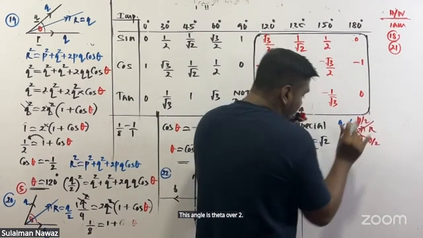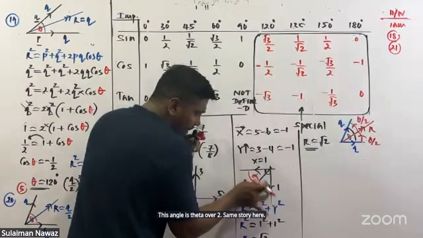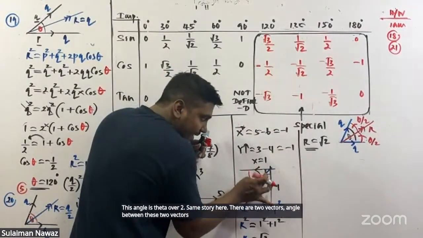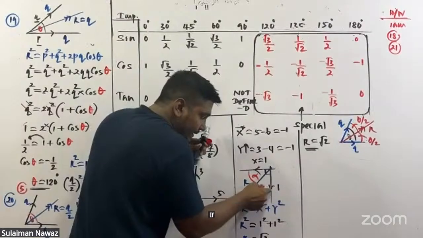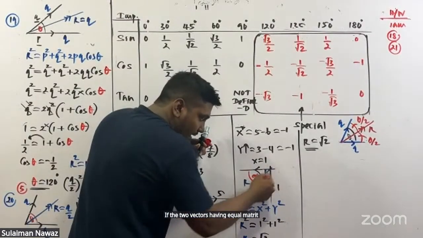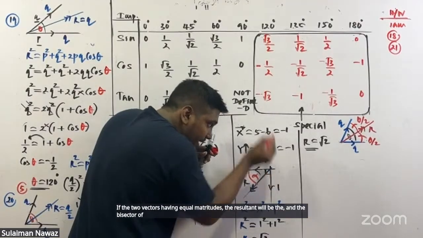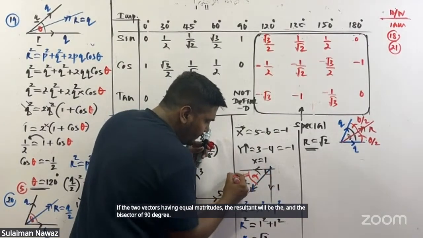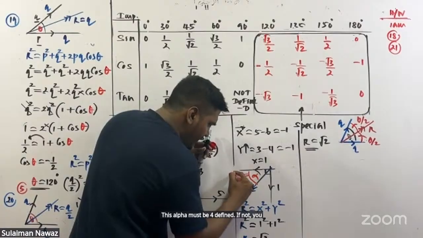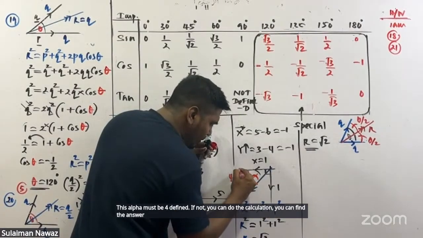The same story here. There are two vectors. The angle between these two vectors is 90 degrees. If the two vectors have equal magnitude, the resultant will be the angle bisector of 90 degrees. This alpha must be 45. If not, you can do the calculation and find the answer, but I am not finding it using calculation.